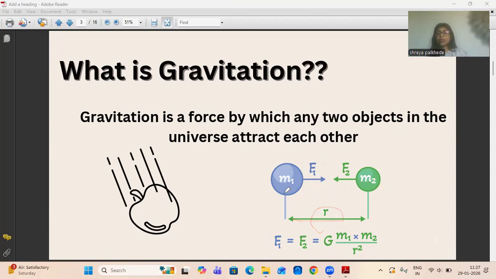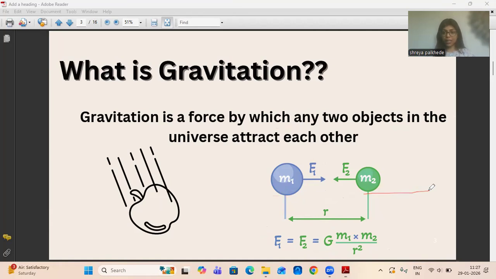Whenever there is a force of attraction between mass 1 and mass 2, what happens? The force between the two objects, which are pulling towards each other, is directly proportional to the mass of these objects.